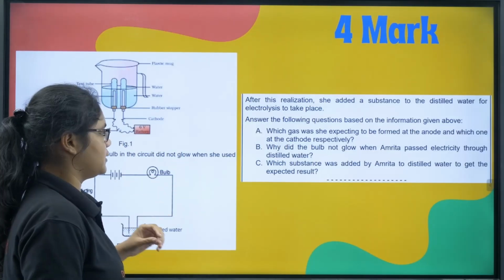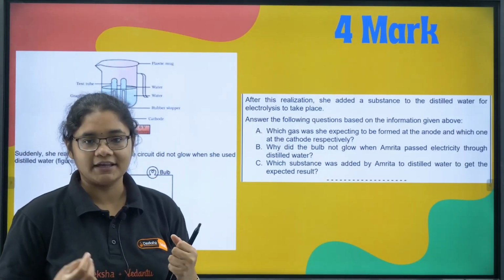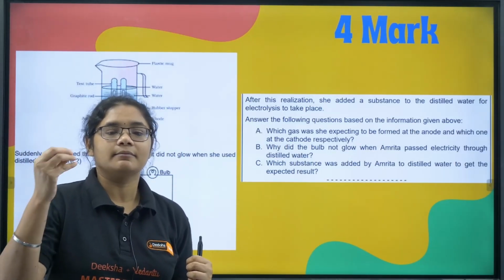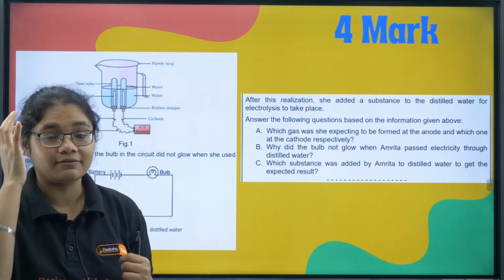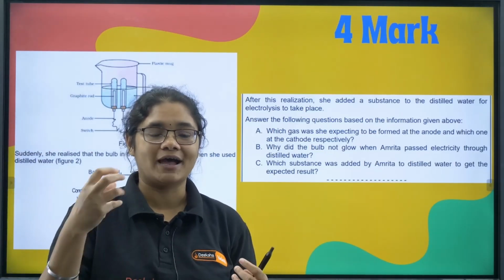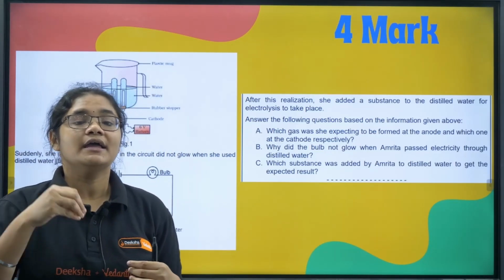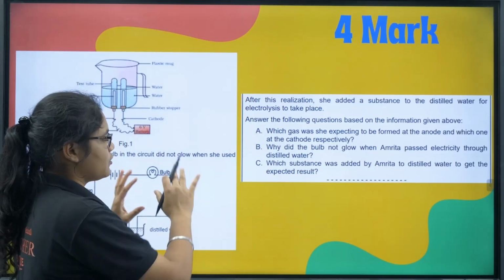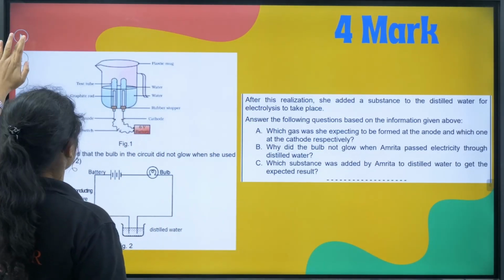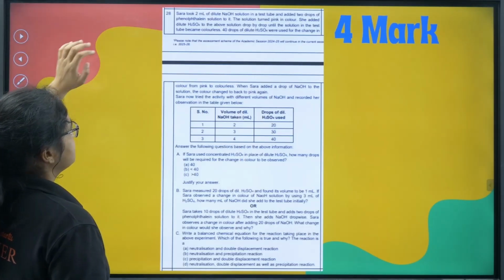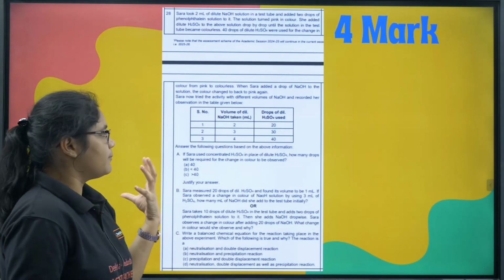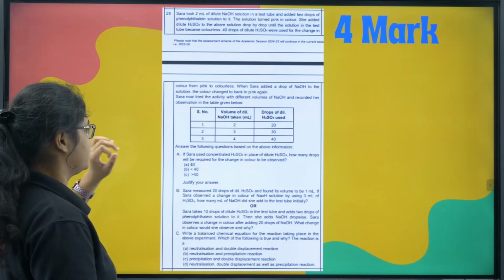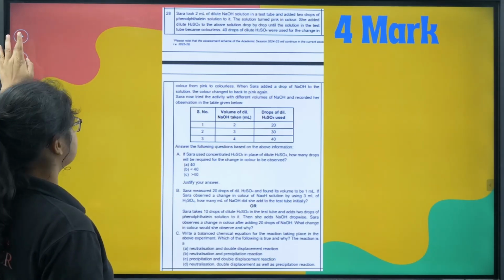Based on the conduction of electricity, distilled water does not conduct because it does not have any ions, and when we add an acid it has ions. So acids, when dissolved in water, produce ions, and now the water can conduct electricity. Based on that concept, a beautiful question is here. Now let me give you the list; these are all your pH-based questions. This is there in the sample paper, you must practice this question.